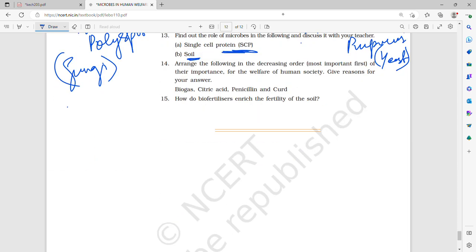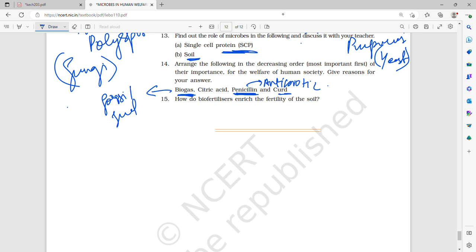Arrange the following in decreasing order, most important first for human welfare, and give reasons for your answer. Penicillin is very important. Then biogas is also very important. Penicillin is very important because it's an antibiotic, firstly for your health. Then biogas, because it acts as a fuel, it is very important with the declining of fossil fuel. Then curd and citric acid.